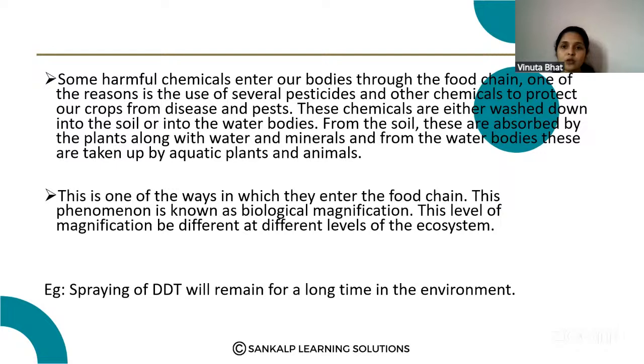So when these toxic substances enter the food chain, that is known as biological magnification. They increase their amount in the next higher trophic level. Example, sprayed DDT will remain for a long time in the environment.